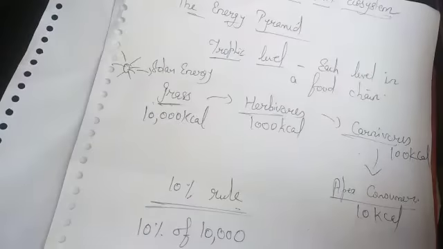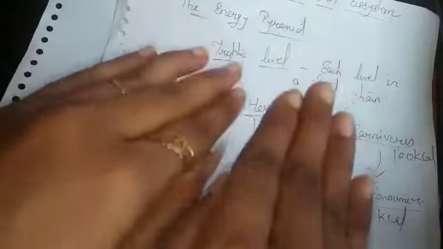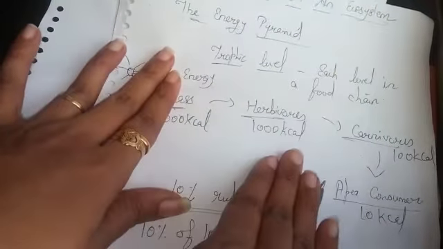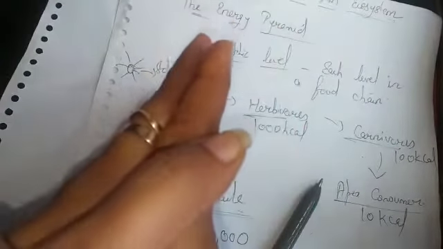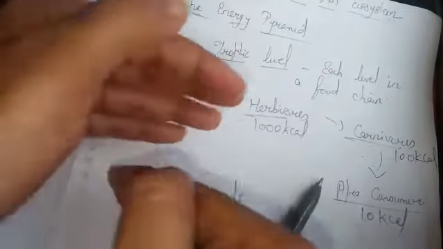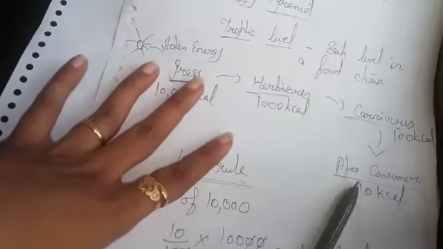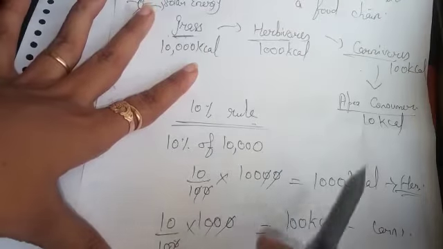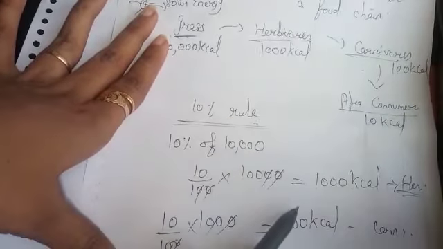Right, children? If you can see, the amount of energy obtained in each level is going on decreasing. This is what is known as the energy pyramid. The energy passed from the producer till the apex consumer goes on decreasing, and even the number of organisms goes on decreasing. This is what is called the pyramid of energy or energy pyramid. And how much energy has been passed, they follow the 10% rule. I hope this is clear to you, children.